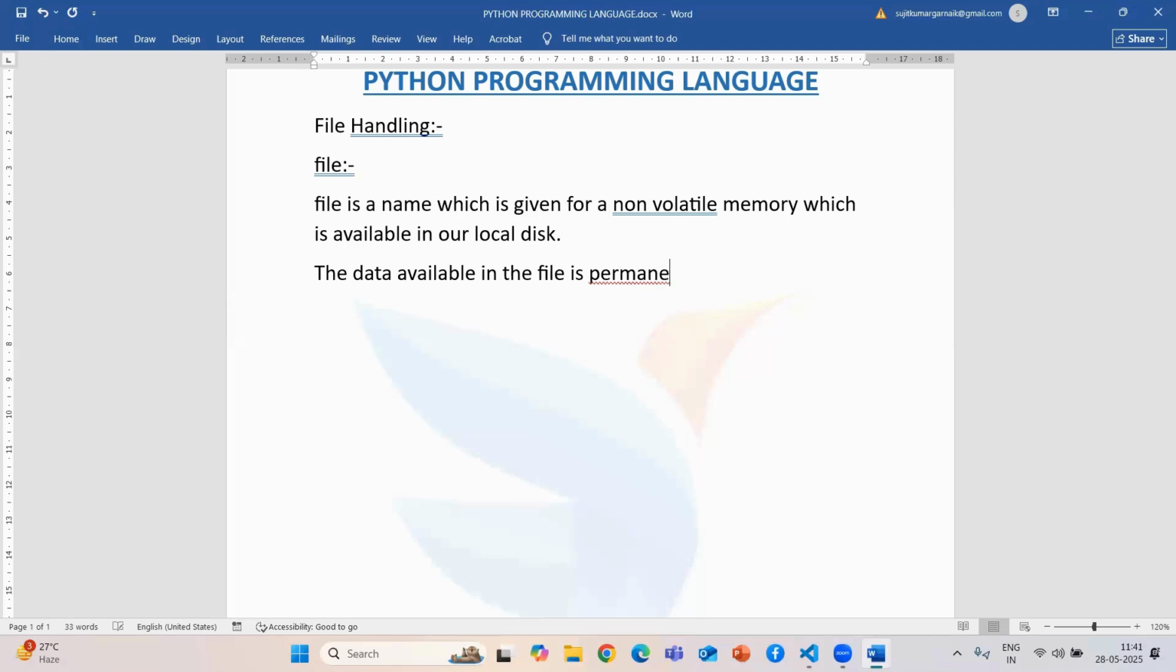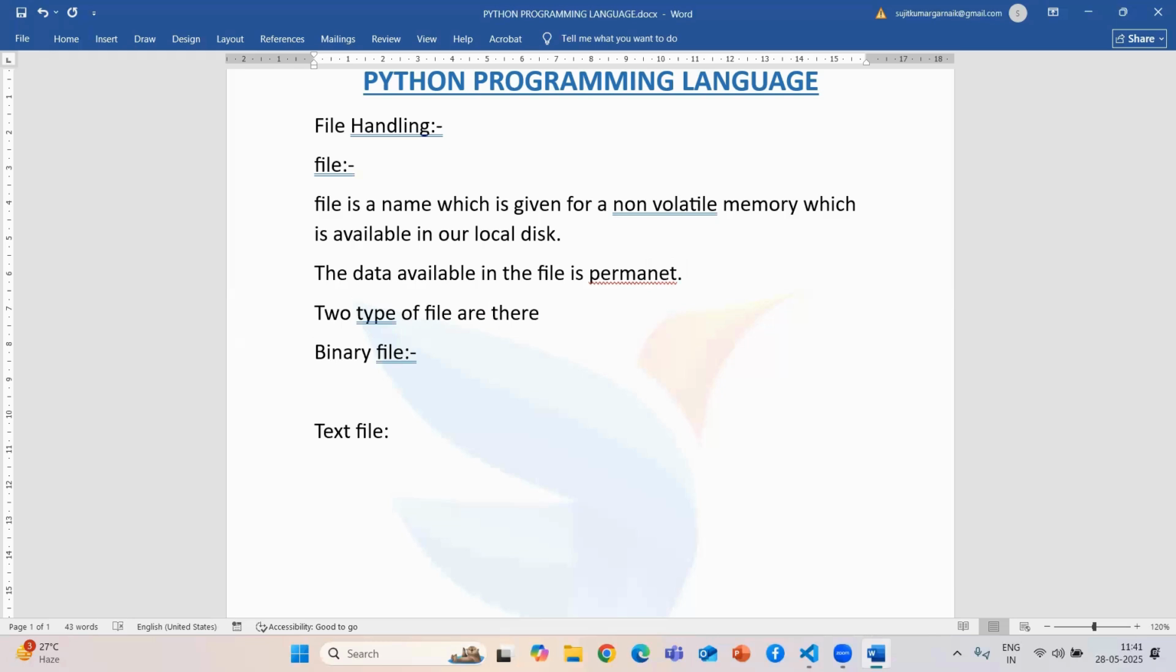Now the next point. Before we start file handling, files are divided into two types. Two types of files are there. The first one is the binary file and the second one is the text file. We are going to see each of them now.